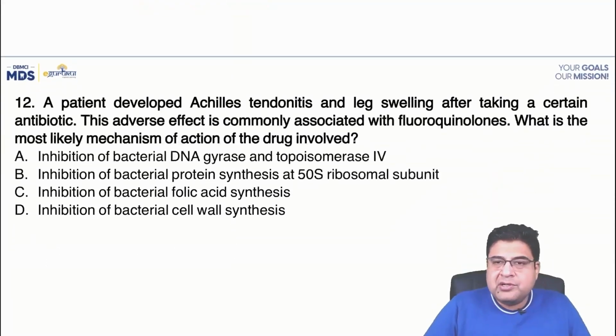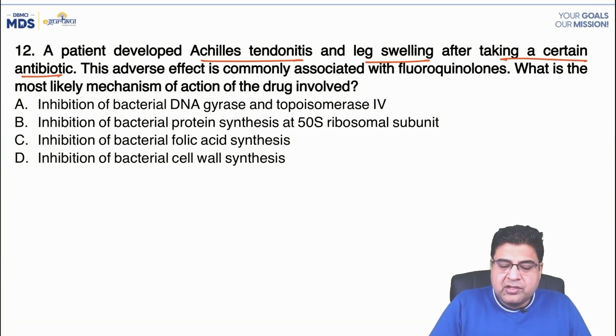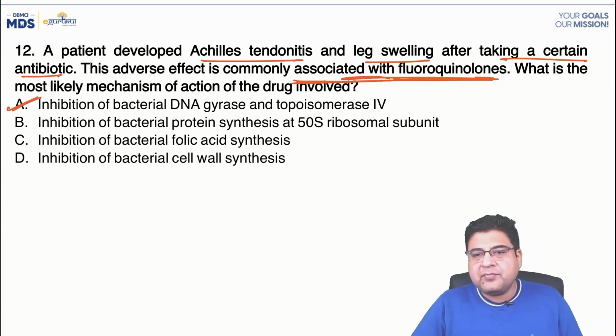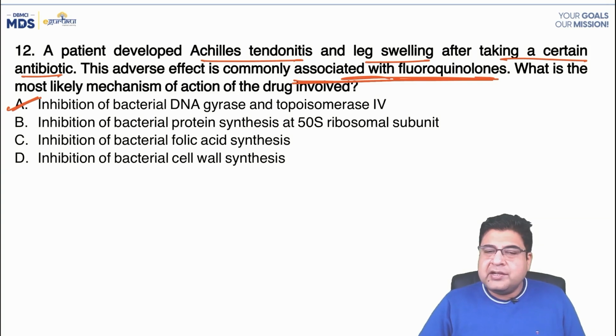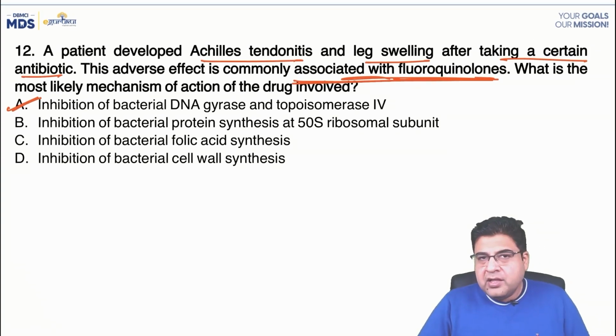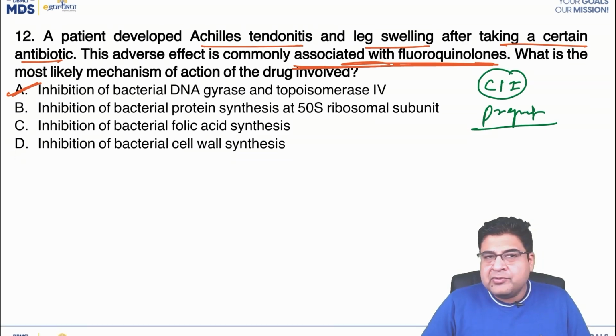Now let's move on to question number 12. A patient has developed Achilles tendinitis and leg swelling after taking a certain antibiotic. Which adverse effect is commonly associated with fluoroquinolones? This adverse effect, tendinitis, is seen with fluoroquinolones. What is the main mechanism of action? This is a fact-based question. They are DNA gyrase inhibitors. So the answer to question number 12 is A. Right? Now, because fluoroquinolones can cause tendinitis, they cannot be given to pregnant females, for the same reason.